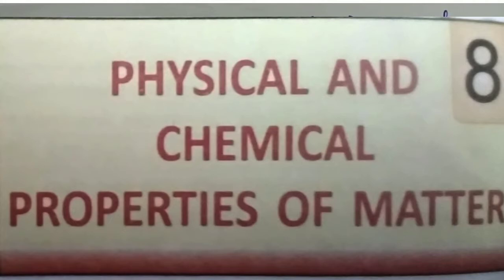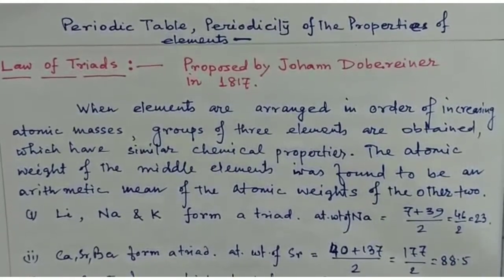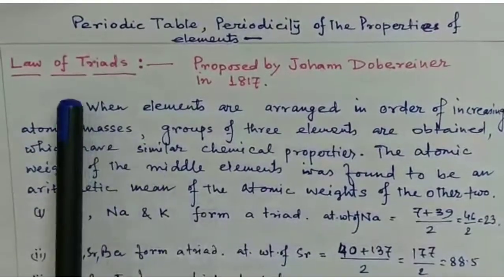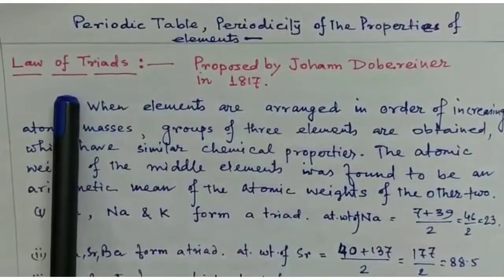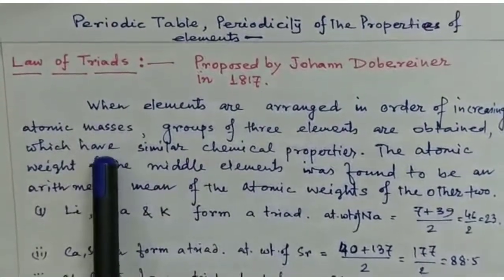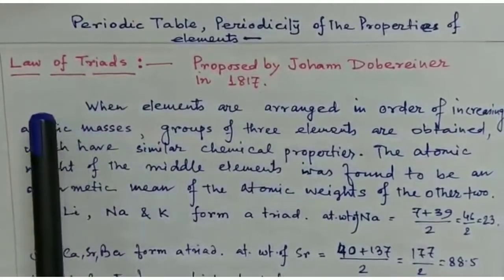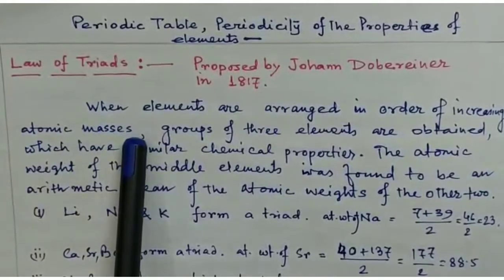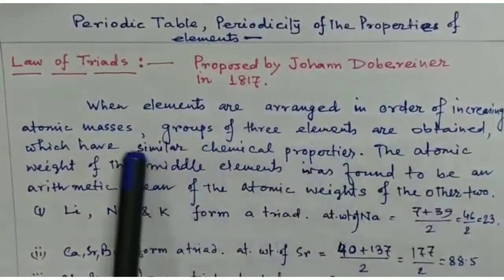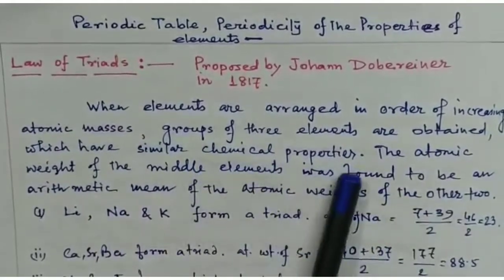So, the first law is the law of triads. It is proposed by Johann Dobereiner in 1817, and the law explains that when elements are arranged in order of increasing atomic masses, groups of three elements are obtained which have similar chemical properties.